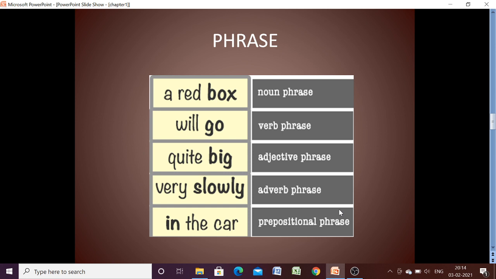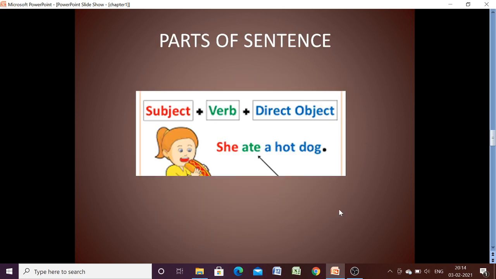Now, parts of a sentence: a simple sentence may have a subject, a verb or an object. We will discuss which type of question can come in your exam. These topics are important.